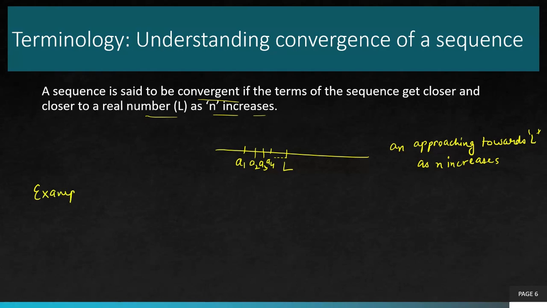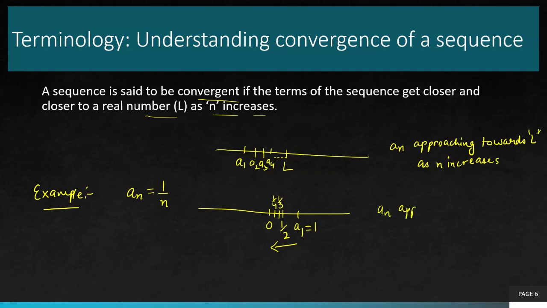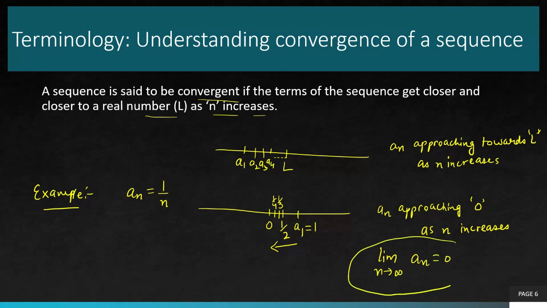Now, to understand convergence, let's take a very simple example. Let's take a_n equals 1 over n. Here n starts from 1: a1 is 1, a2 is 1 over 2, a3 is 1 over 3, and you can clearly see that as n is increasing, all of the terms' magnitudes are going closer and closer to 0, and there's no way any term is going to surpass 0. In other words, we can say the limit as n goes to infinity of a_n is 0. So basically, if you want to test whether a sequence is convergent or not, you're essentially computing the limit as n goes to infinity of that general term.